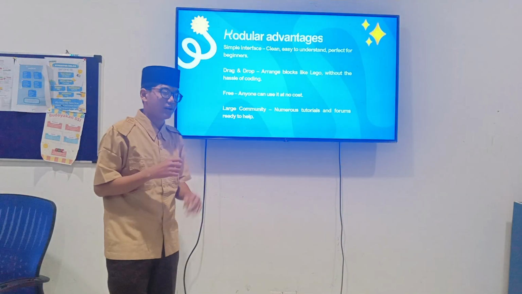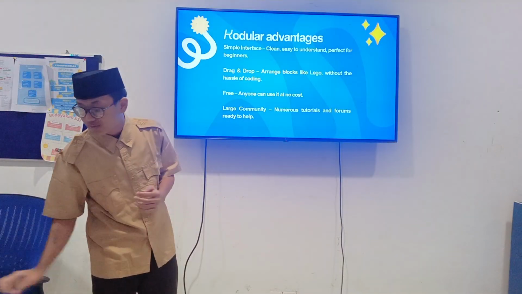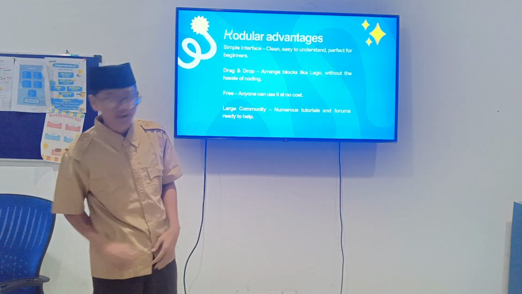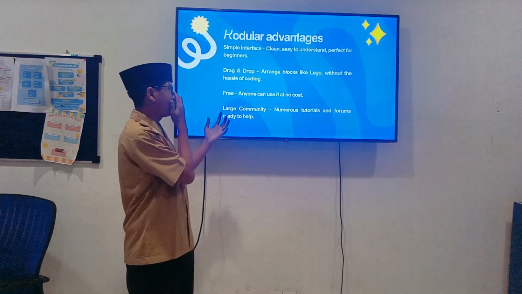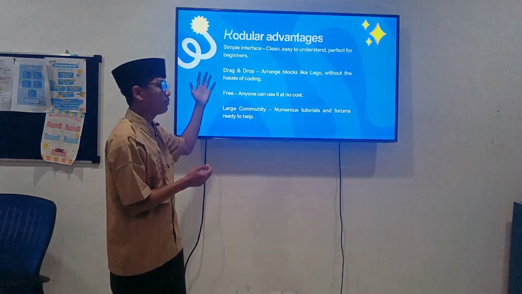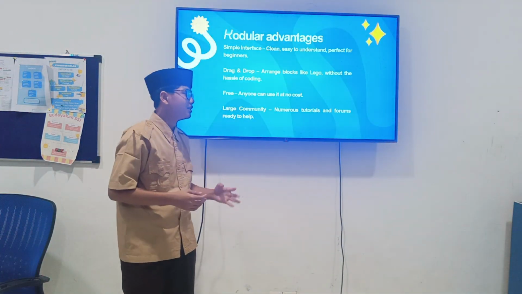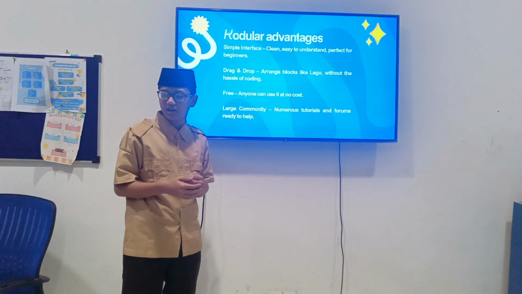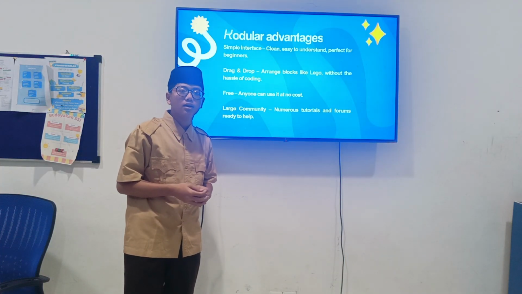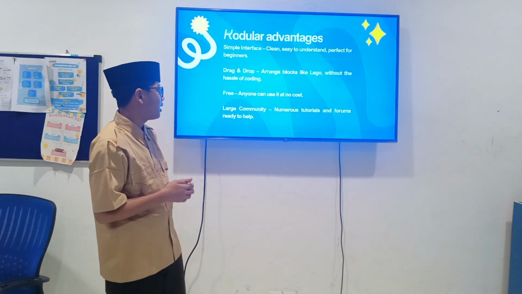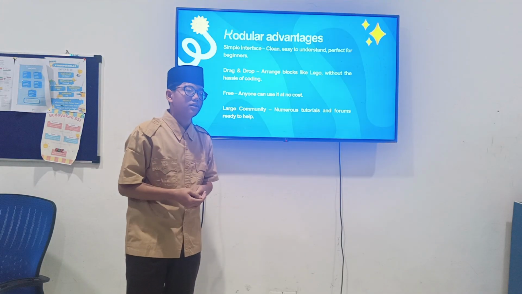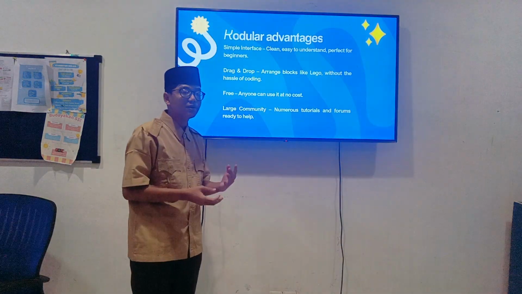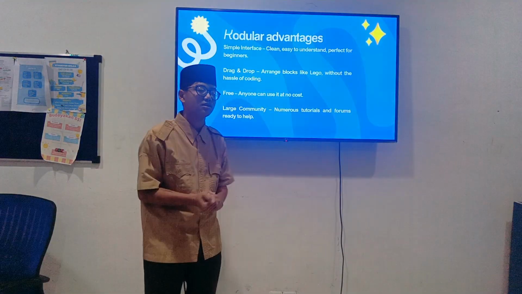Okay, and continue. Kodular has many advantages over others. The first is a simple interface. Yes, like I said before, in Kodular it is very simple, not like others. It is clean and easy to understand, perfect for beginners. And the second is drag and drop. It's so easy because it uses drag and drop, not like others. Maybe others use typing code one by one, but in Kodular you just use block code like Lego, if you know, without the hassle of coding.